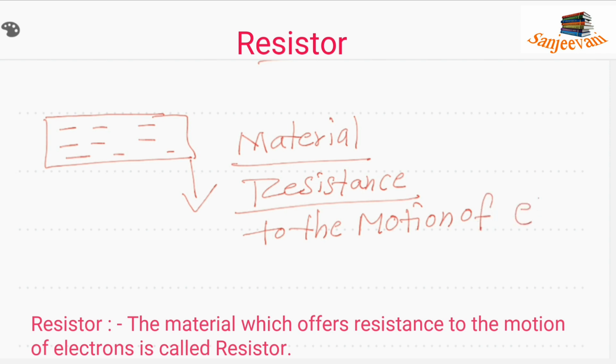Have you got my point? What is it called? Resistor.